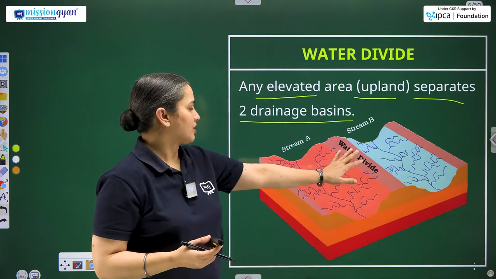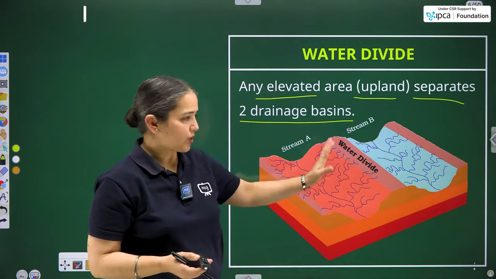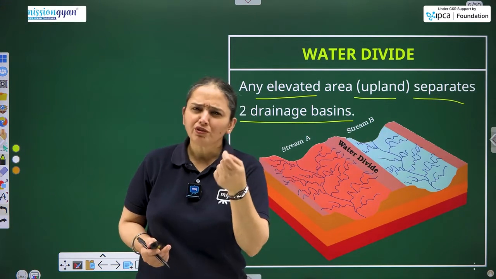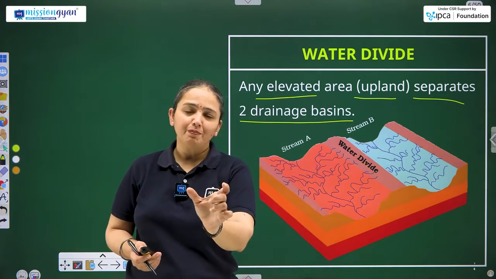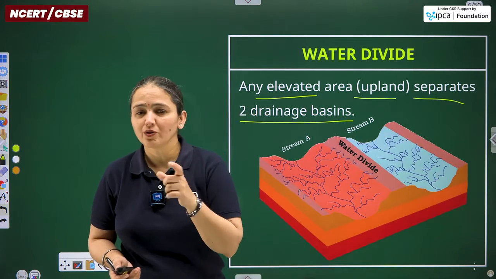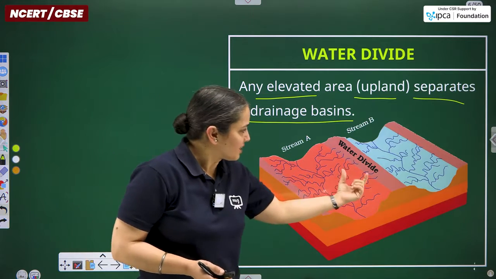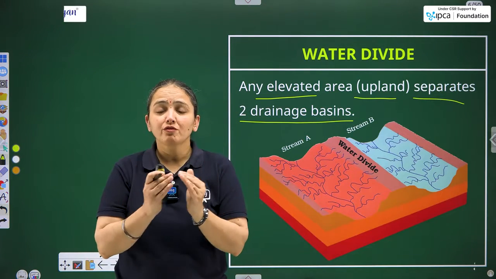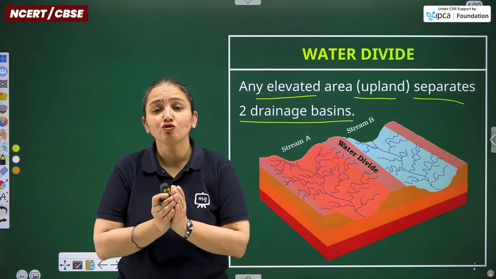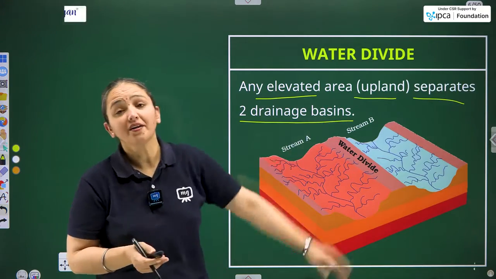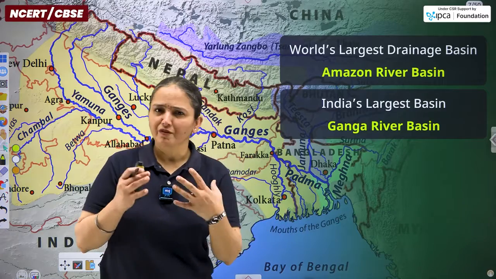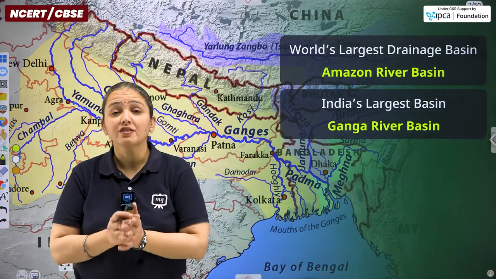In this image, you can easily recognize what I want to state: stream A and stream B. Sometimes a single river is draining a particular area, and due to the sudden occurrence of an upland, the passage of the water divides into two parts. So, that is the water divide. Those were the specific terms of the chapter drainage system of India.